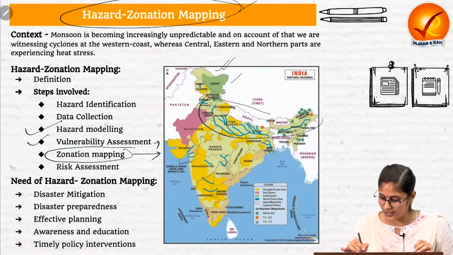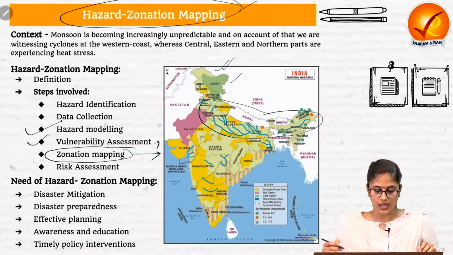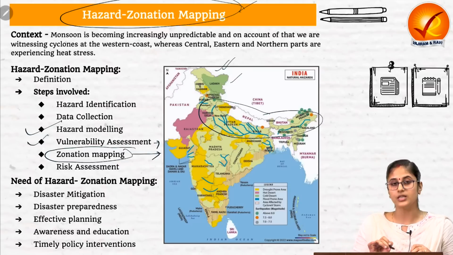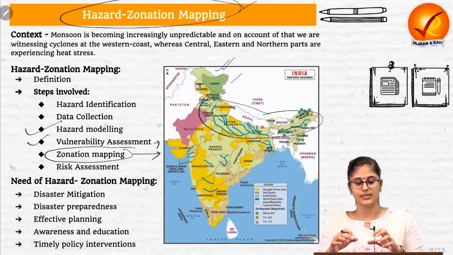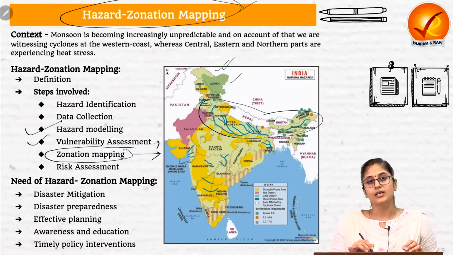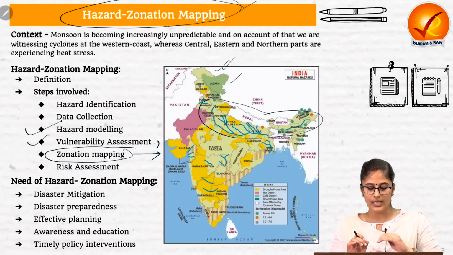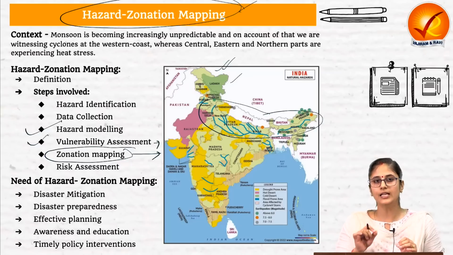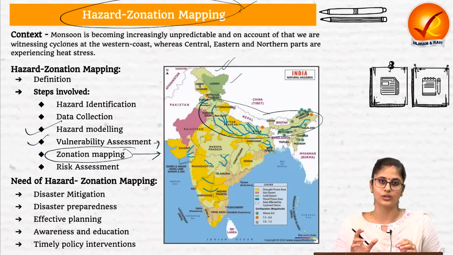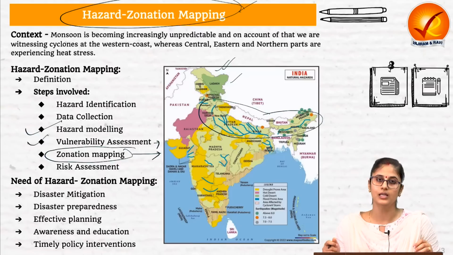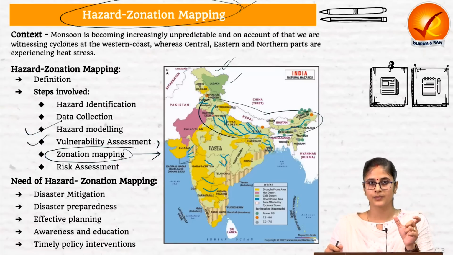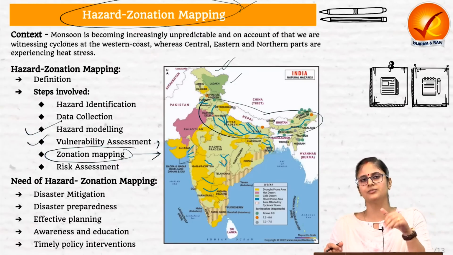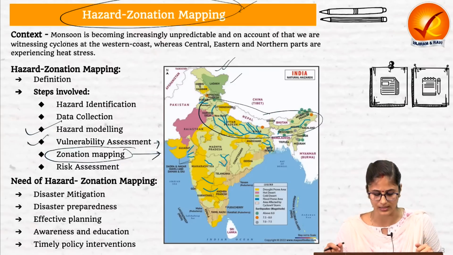For example, this area is more prone to flood. So we come up with color-coded areas, okay, and in this zonation mapping, we also categorize that this particular region is more prone to earthquake, another area is less prone to earthquake. So we give the degrees and the ranking also, that which area is more prone to a particular disaster based on the degree, the chances, and the previous record that this area has been more prone to a particular natural disaster.